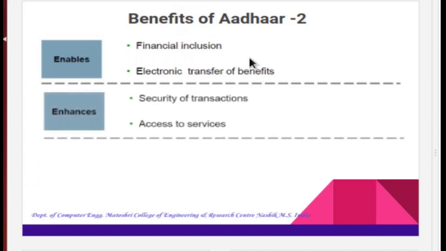Then enhanced security of transaction. One can use the Aadhaar without any hesitation for providing his or her identity and doing transactions. Then access to services. Just like your bank account, you can use your PAN card, debit card, credit card, wherever required, you can produce your Aadhaar number.